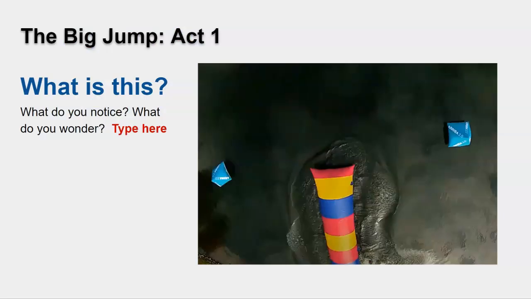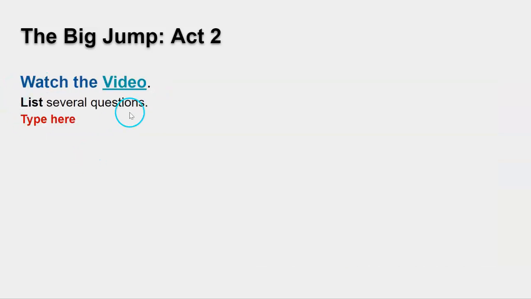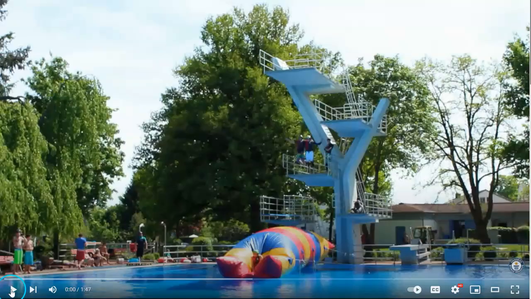The first task is for students to look at this picture and say what they notice. They may or may not know what this is, and that's fine at this point. After they've put their thoughts here about what they notice and what they wonder, the next thing you're going to do is show them a video. I will give you this link, and you can decide whether you want them to have the link or you can just show the video for the whole class. While they're watching the video, they can list several questions on this screen. So let's take a look at the video.